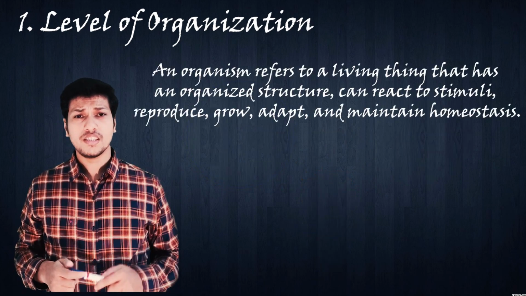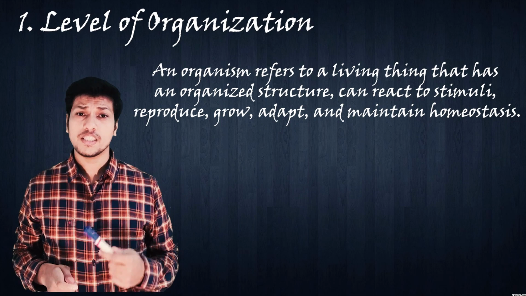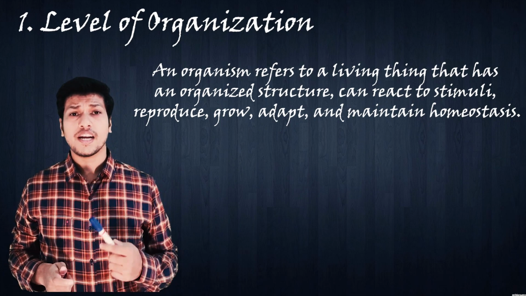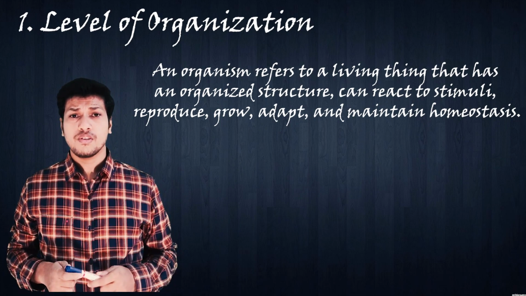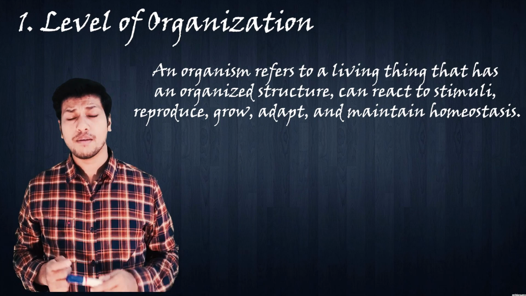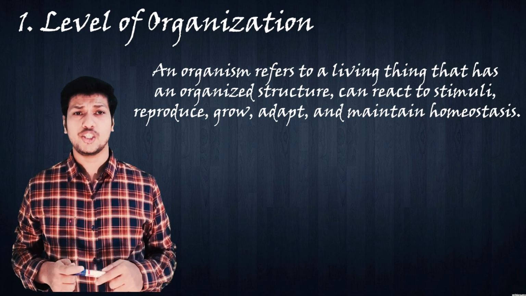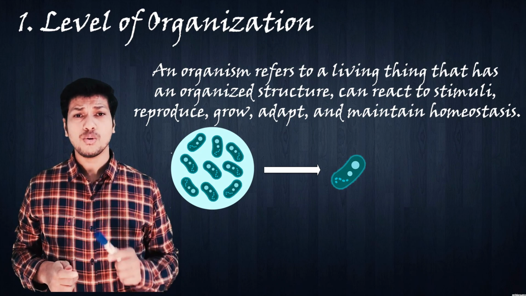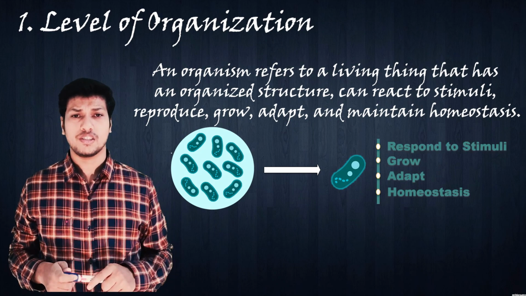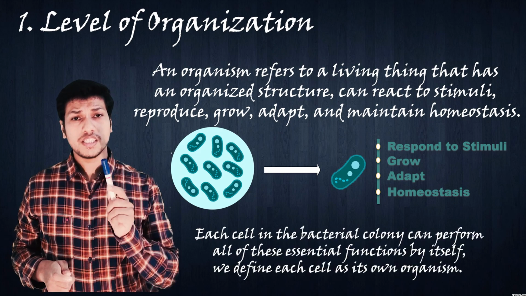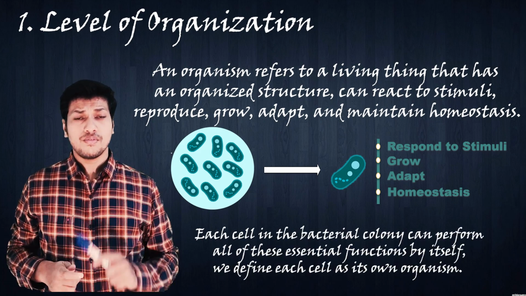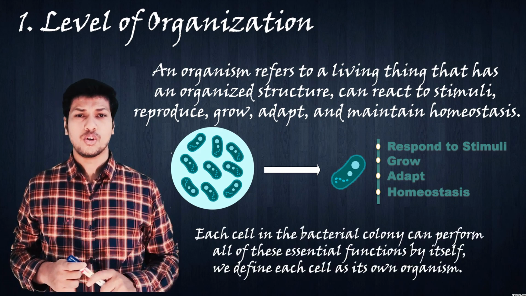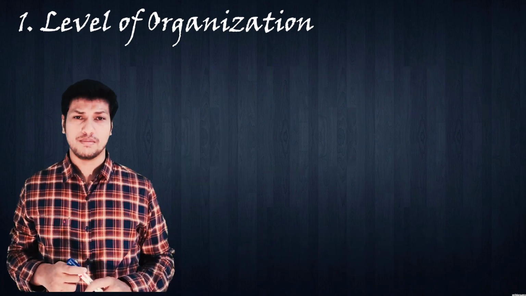So an organism is a living thing which has an organized structure, which can react to different stimuli, which is able to grow, adapt and maintain its homeostatic condition. Now each cell in that bacterial colony is able to perform all these essential functions. So each cell in that bacterial colony functions as an organism, not the whole colony as a multicellular organism.